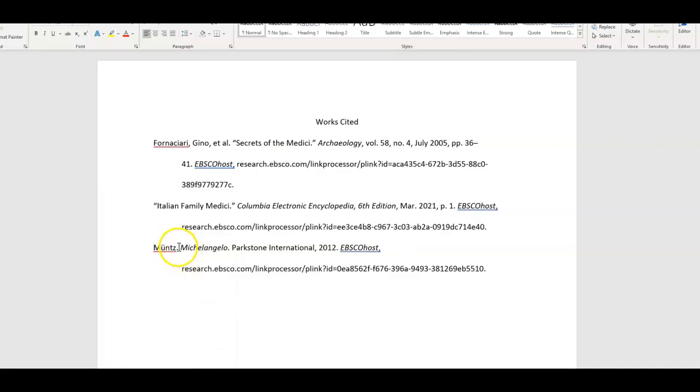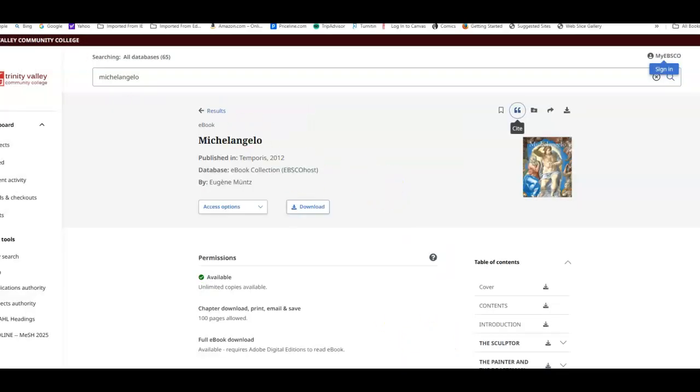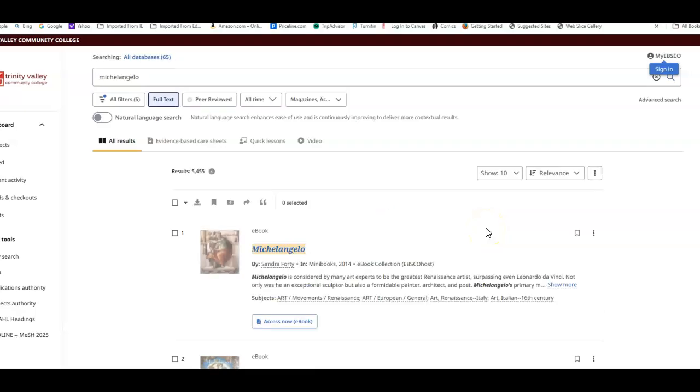So you cut that, put a comma, and you paste it. There you go. Please recognize that sometimes these citations do that, because again, it's Muntz, Eugene, who it should be, and whoever entered this, it's just entered by people, did not do it right. So that's a very easy fix at times, but that's a really good book.